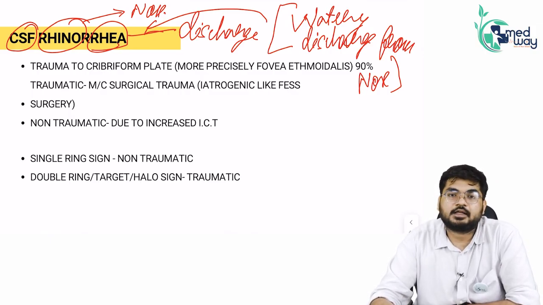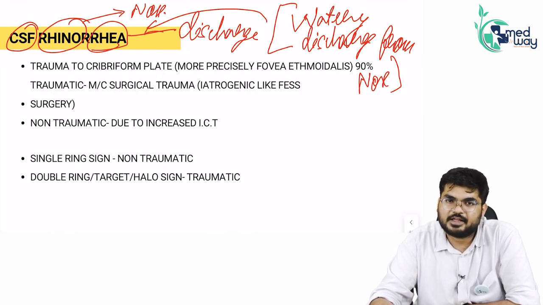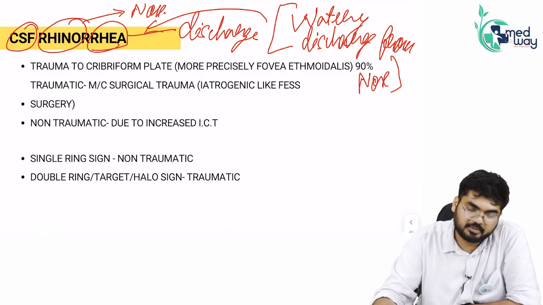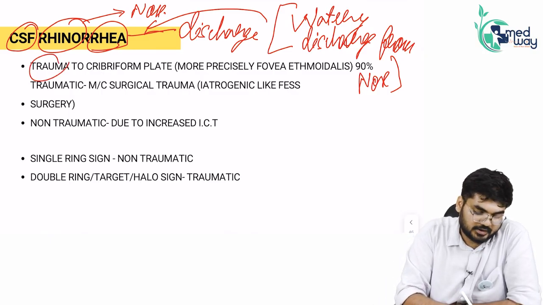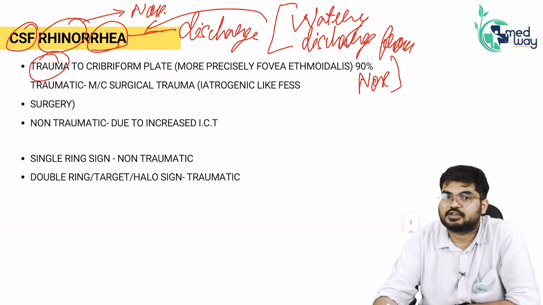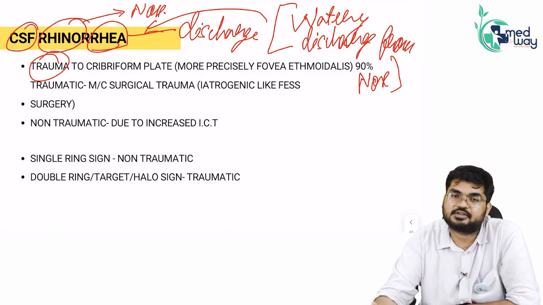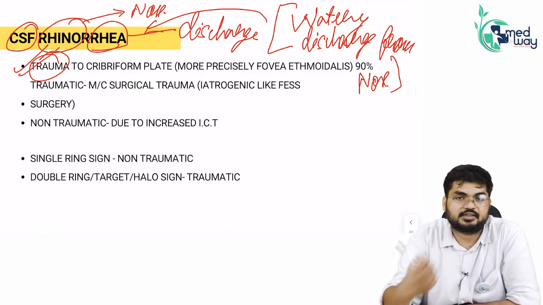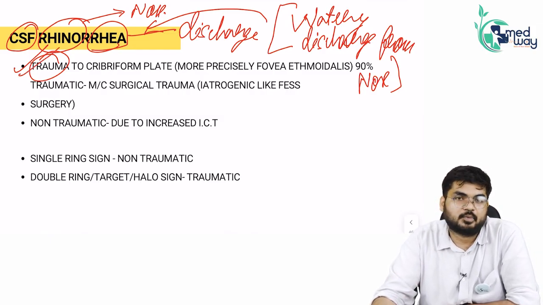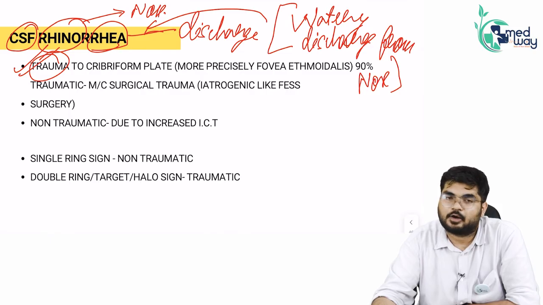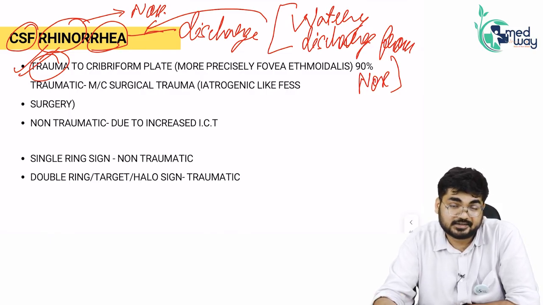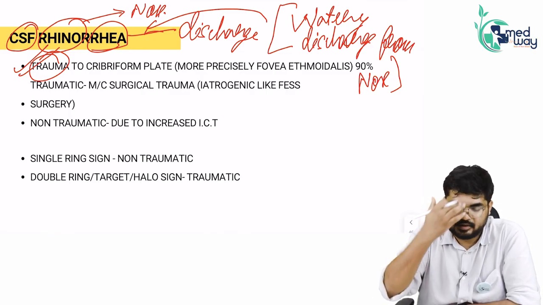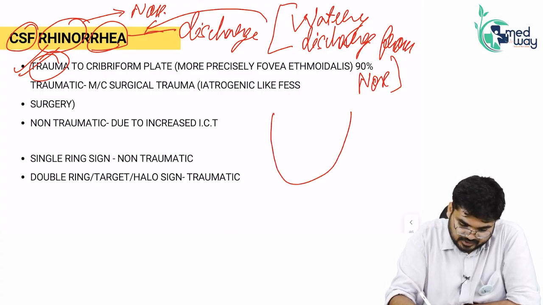Fine. Then coming to CSF rhinorrhea particularly, what is the most important main cause of CSF rhinorrhea? So remember guys, trauma is the most important cause, the main cause. In fact, we say in our books also 90% of CSF rhinorrhea is because of trauma. Trauma is the most important cause of CSF rhinorrhea. And exactly where is the trauma? Obviously, if this is the face, try to understand this thing.